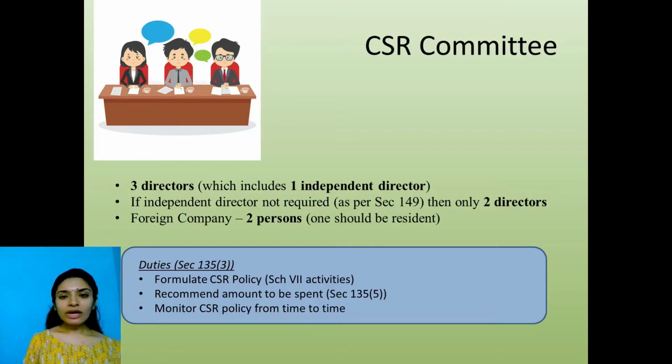Okay. Now I'm eligible, I form my committee. And in the chain, what is my next step? What should this committee do? The committee will formulate the CSR policy according to Schedule 7 activities. Then they will calculate and recommend the amount that has to be spent towards CSR. What is the amount you should budget towards CSR? And they will monitor the CSR policy from time to time. So they will form the CSR policy, recommend the amount that has to be spent, give this recommendation to the board of directors. The board of directors is to go through it, approve it, and they will implement it. They will implement the CSR policy. Okay.